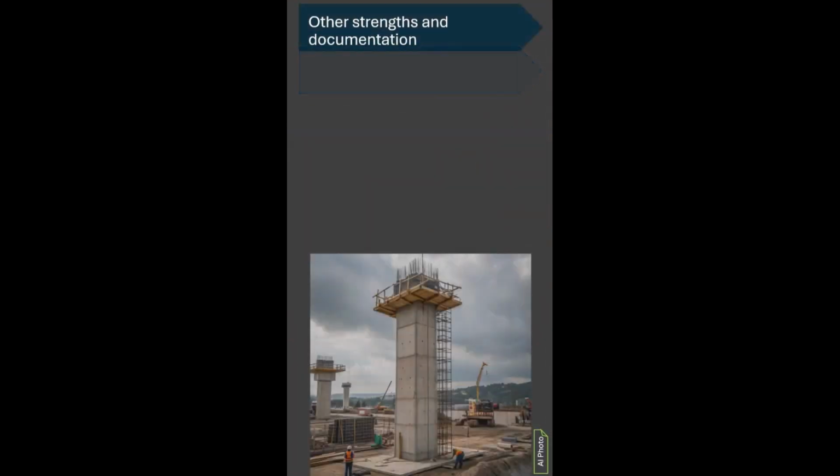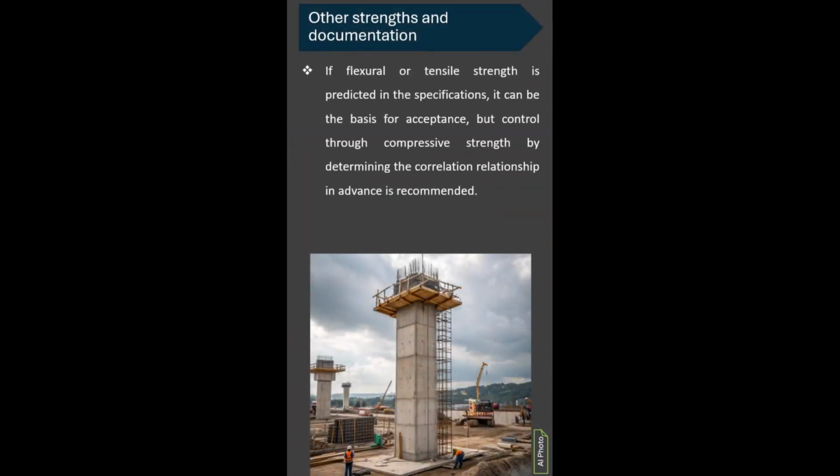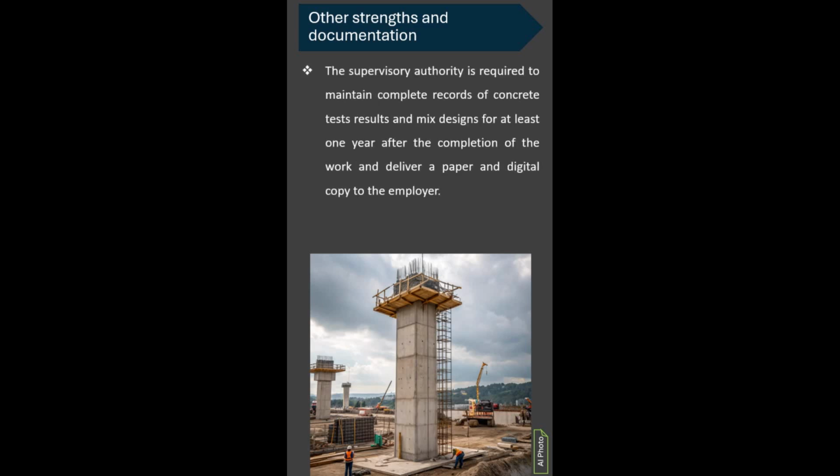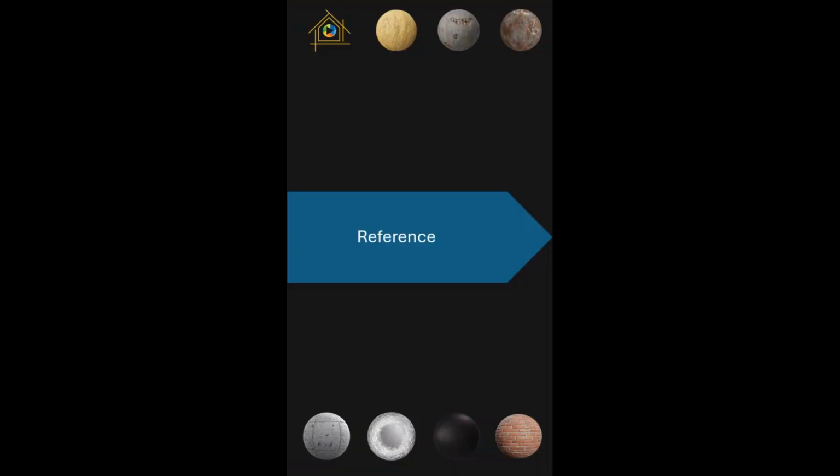Other strengths and documentation. If flexural or tensile strength is predicted in the specifications, it can be the basis for acceptance, but control through compressive strength, by determining the correlation relationship in advance, is recommended. The supervisory authority is required to maintain complete records of concrete tests, results and mixed designs, for at least 1 year after the completion of the work and deliver a paper and digital copy to the employer. Reference.